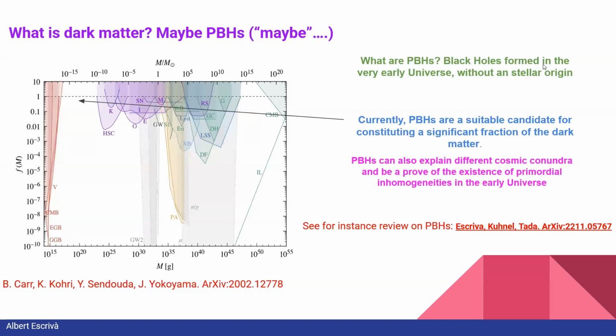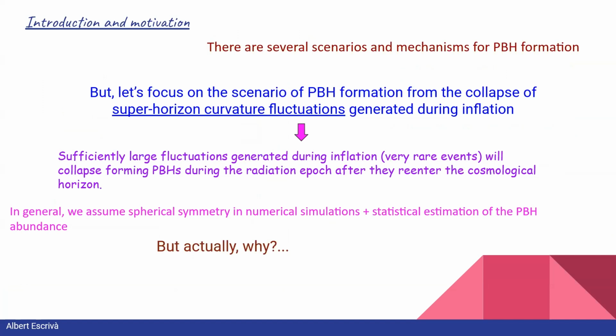So first, let me introduce what PBH are. Basically, PBH are black holes that could have been formed in the very early universe without a stellar origin. Currently, PBH are a suitable candidate for constituting a significant fraction of the dark matter, in particular in the so-called asteroid mass range, but they can also explain different cosmic conundra and be a proof of the existence of primordial inhomogeneities in the early universe.